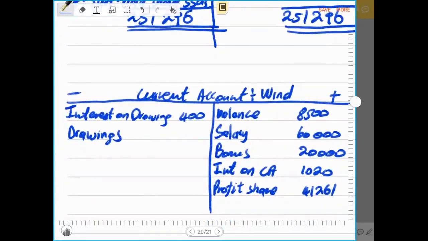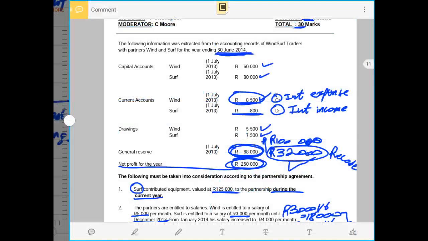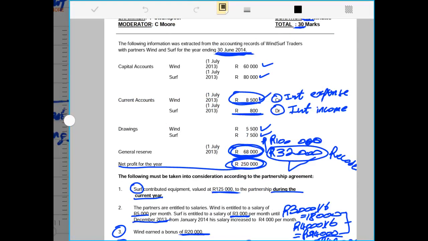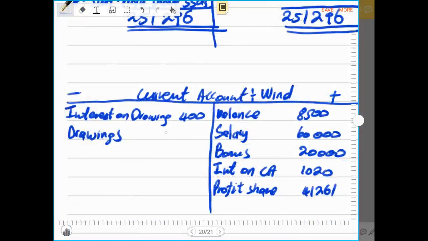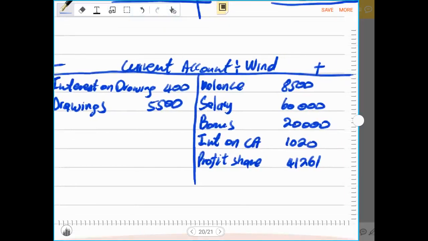Yes, so the drawings were given in the information to be 5,500 for partner Wind. So now we record that 5,500 rands on the debit side. Now we have recorded the two, then we can balance this ledger account.